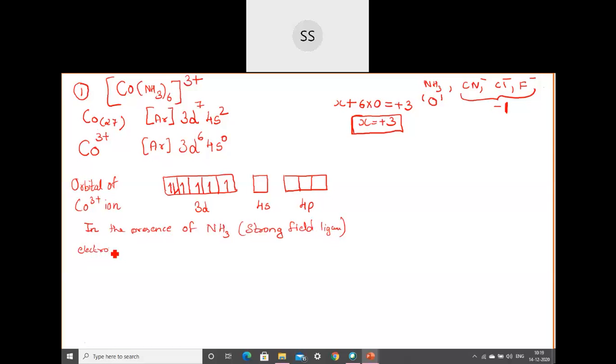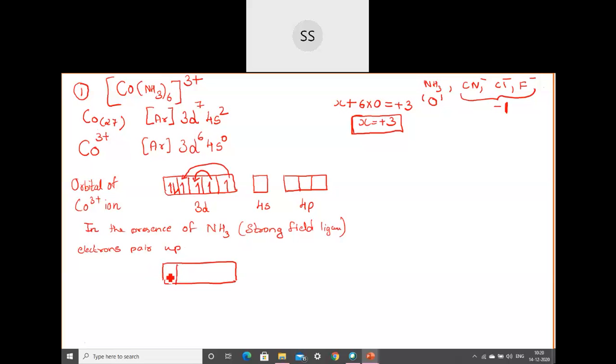Electrons pair up. Okay, so in the presence of a strong field ligand, you will see these electrons will start pairing up. So you pair these electrons up. Okay, so if you want to pair, you start from the last one, you put it in the second orbital. I am putting this in the second orbital, and the second last I am putting in the third orbital. So I have shifted here. Then you show that shift. Okay, so I will show that shift over here, this side.